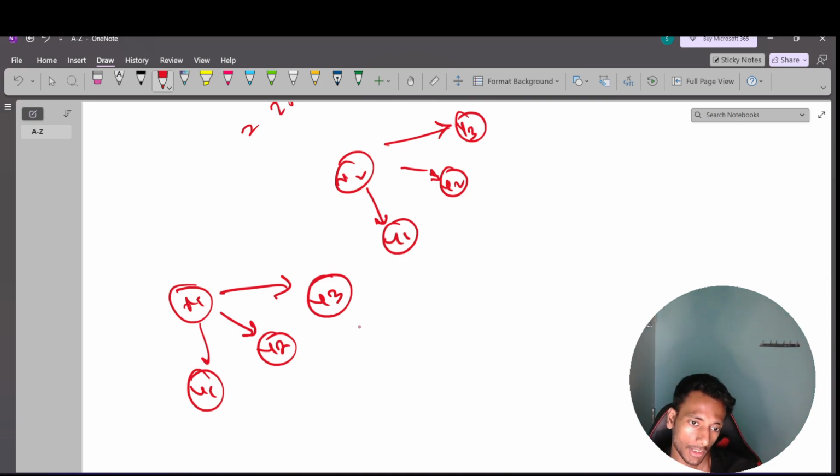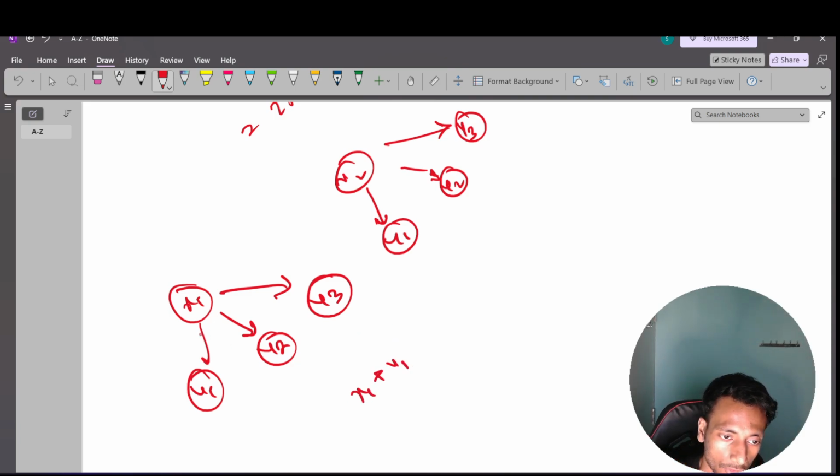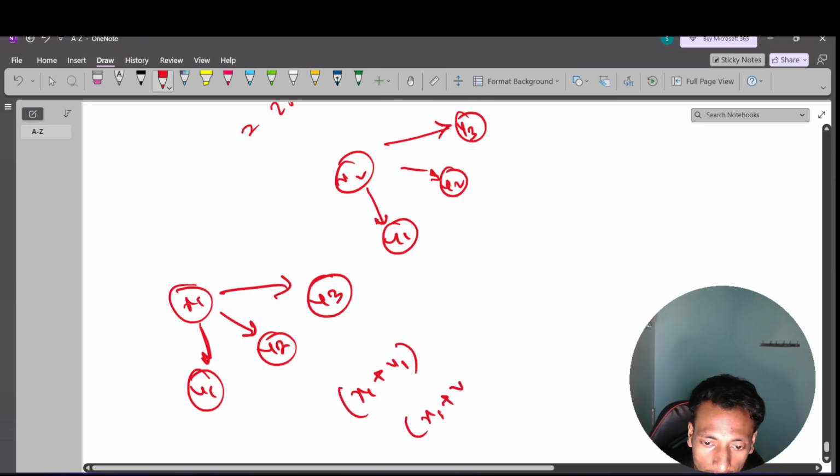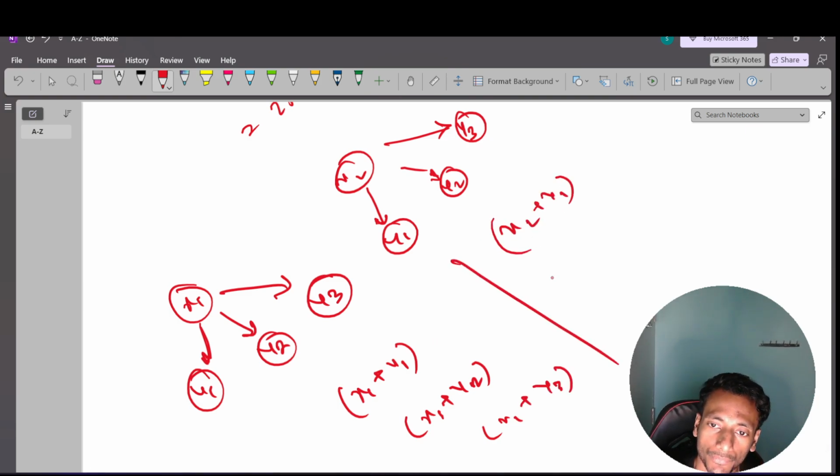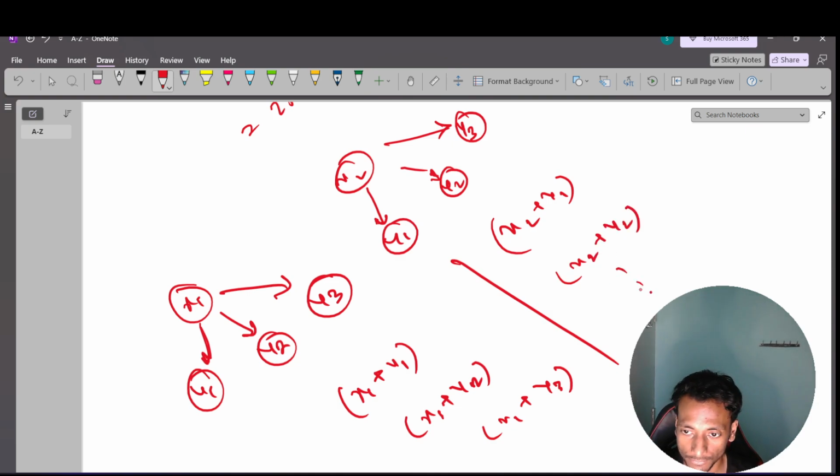Suppose x1 plus y1: in this it will take time x1 plus y1. Similarly x1 plus y2. What is the finish time? I am trying to explore. Similarly, this will be x2 plus y1, then x2 plus y2, right?